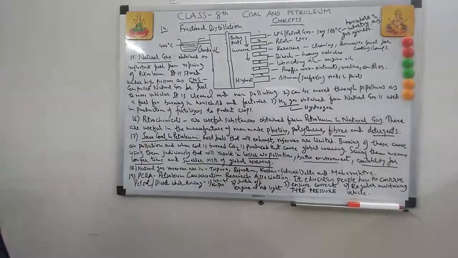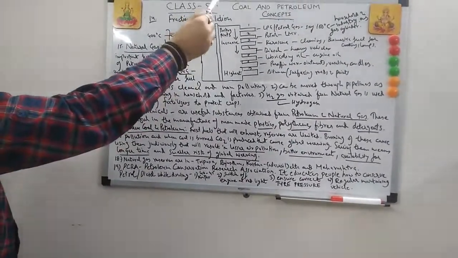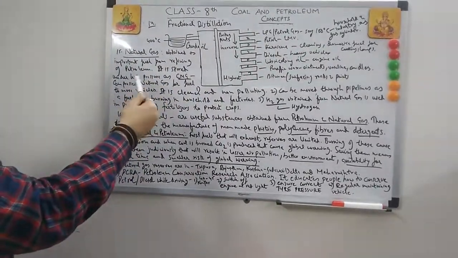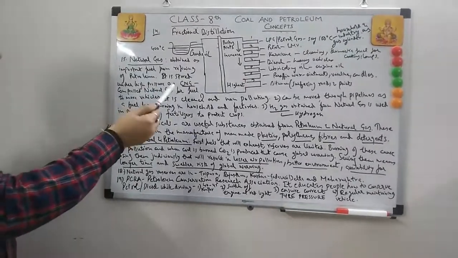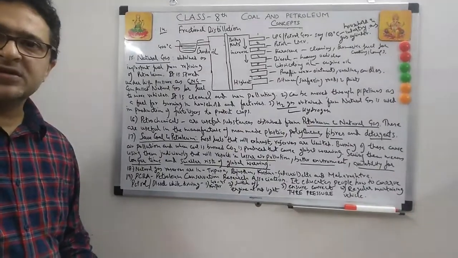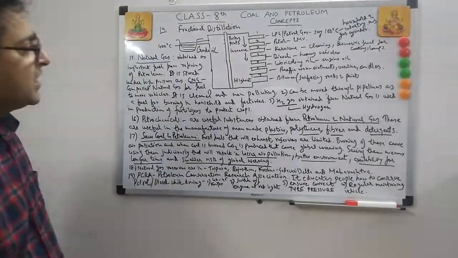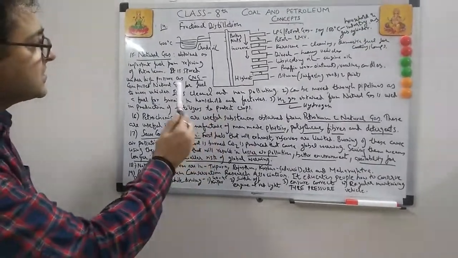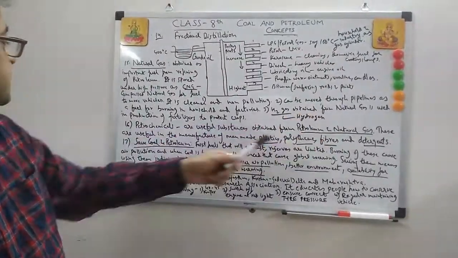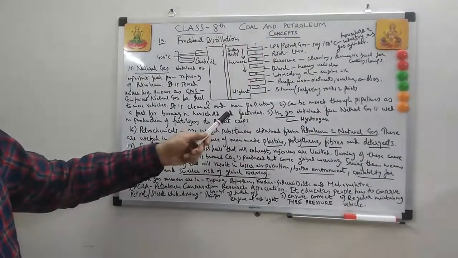Now natural gas. Natural gas is obtained as an important fuel from refining of petroleum. This is a refining process, and from this natural gas is also obtained. It is stored under high pressure as CNG, compressed natural gas. Students, you know compressed natural gas is used in autos and vehicles. So it's a much better fuel. Why? Because it's cleaner and non-polluting, it doesn't pollute much. It can be moved through pipelines as a fuel for burning in households and factories.